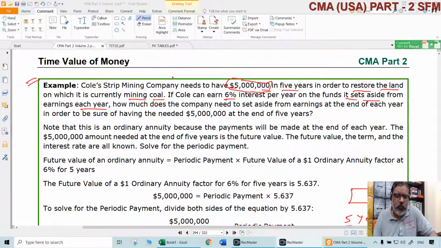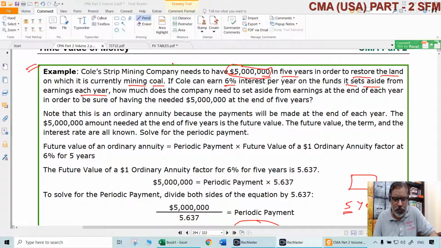So where the future value interest rate factor is applied, this is one of the examples, where a mining company requires a certain lump sum amount of money after a certain period of time, or where a company which had issued bonds requires some lump sum amount of money to redeem bonds after a certain period of time, or even at a personal level, somebody wants to have a certain amount of money after a certain period of time.